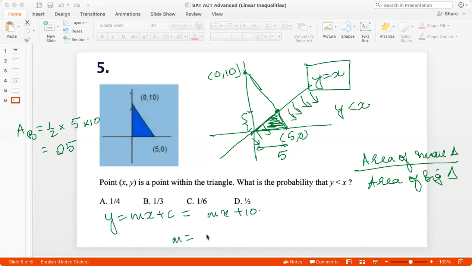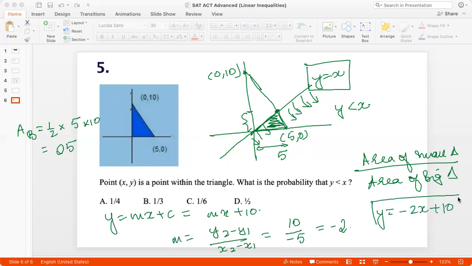And m I can find using (y2 minus y1) divided by (x2 minus x1). So 10 minus 0 is 10 divided by minus 5. So negative 2. The slope is negative 2. So I get y is negative 2x plus 10. So the equation of this line is y is negative 2x plus 10.